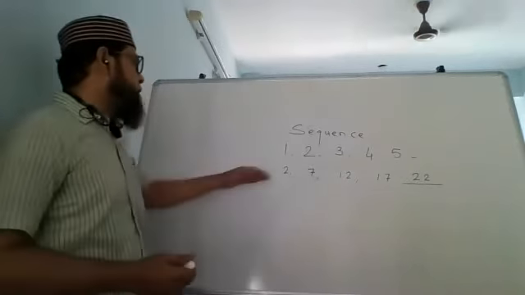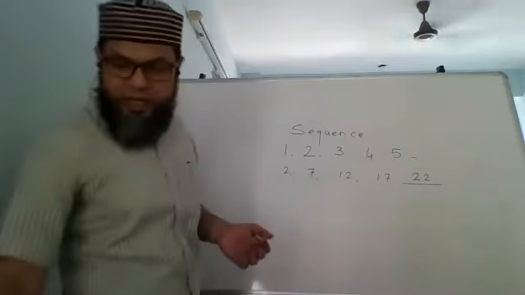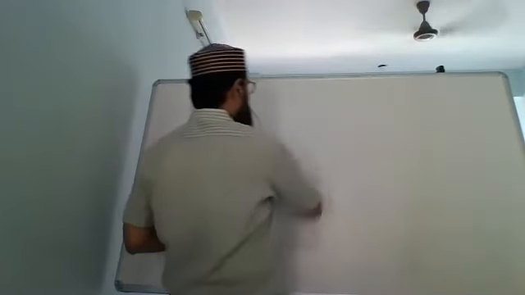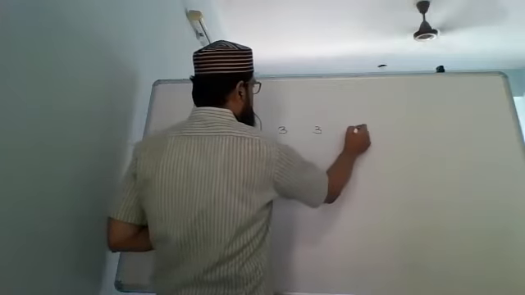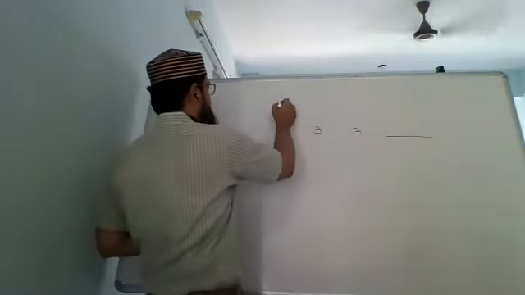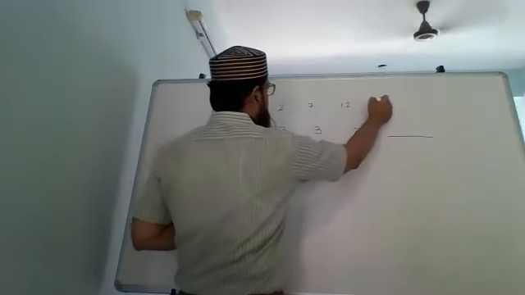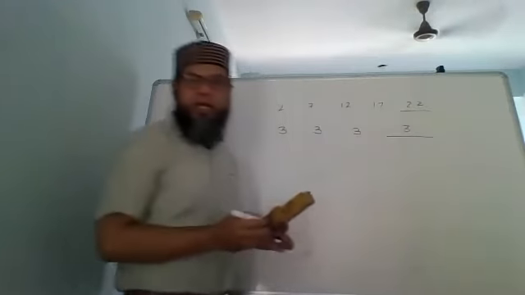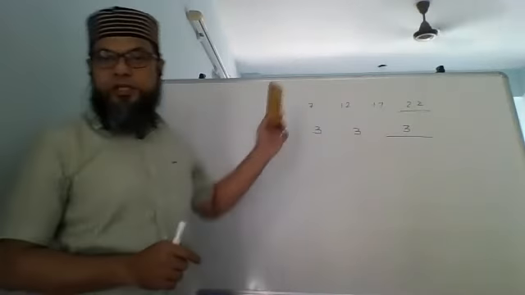So the numbers are 2, 7, 12, 17 and 22. Similarly, we can have another one. What about the next number over here? What is going to be the next number? 3. So the next number here is again going to be the same number, 3.